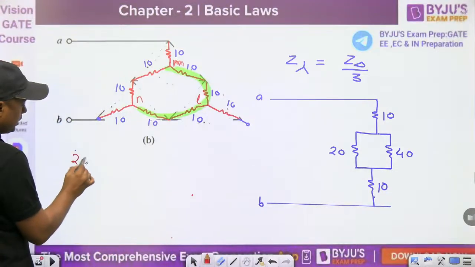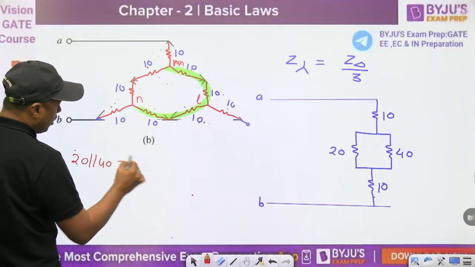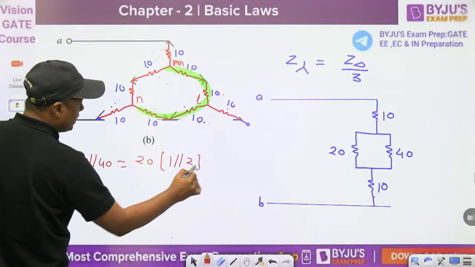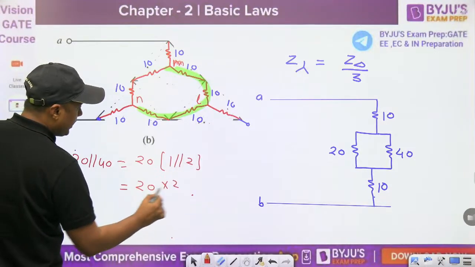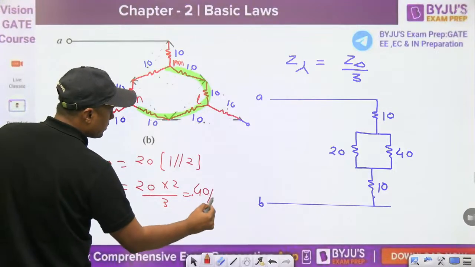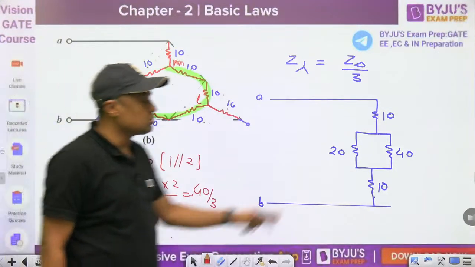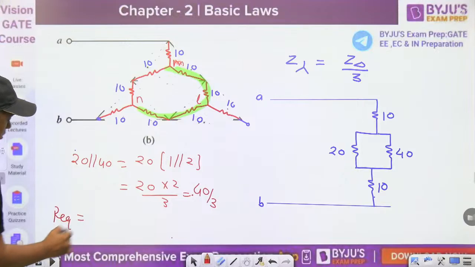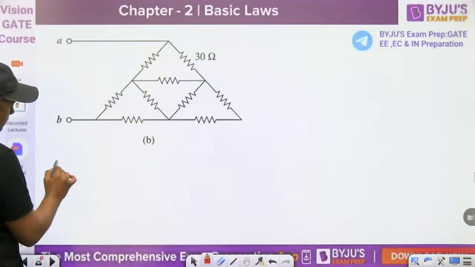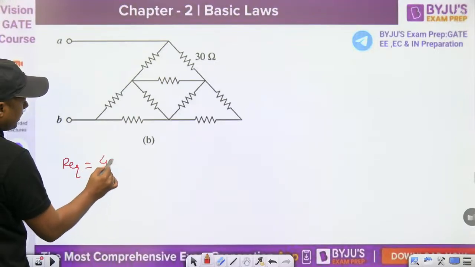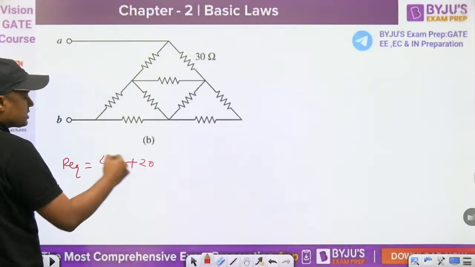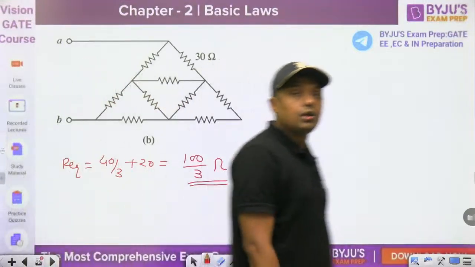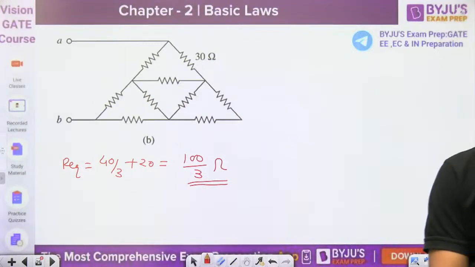Already have taken 20 parallel with 40. You can take 10 or 20 as a common. It will become 1 parallel with 4, 1 parallel with 2 only. That is 20 into 2 divided by 3, that is the 40 by 3. Parallel combination is 40 by 3 plus 20. So 40 by 3 plus 20, what is the R equivalent? R equivalent will become 40 by 3 plus 20, that is 60 plus 40 by 3, so 100 by 3 ohm. Yes, you can use the concept of symmetry also.